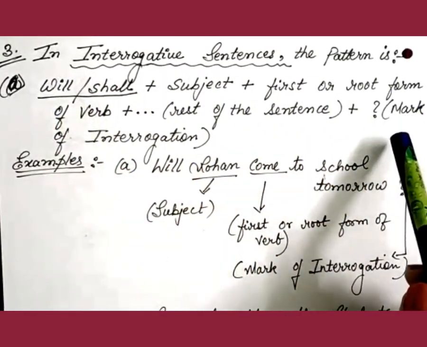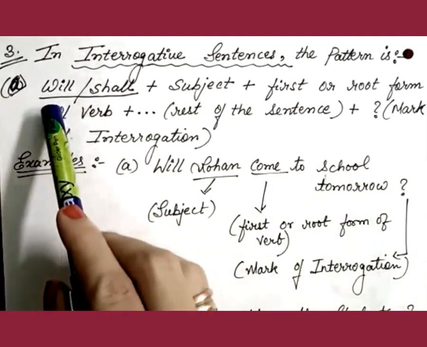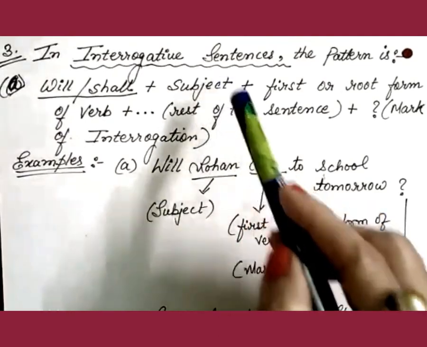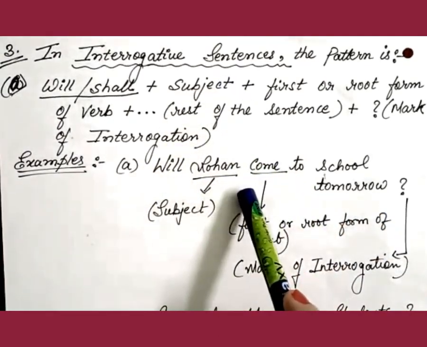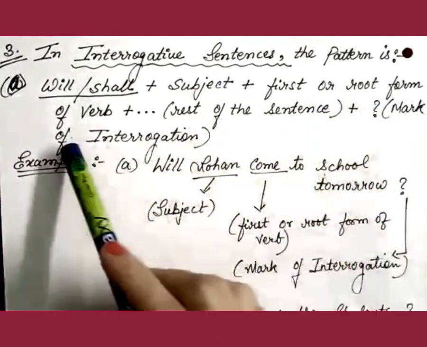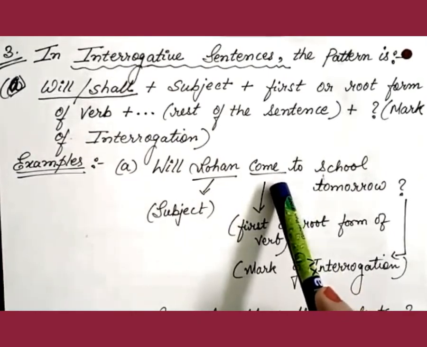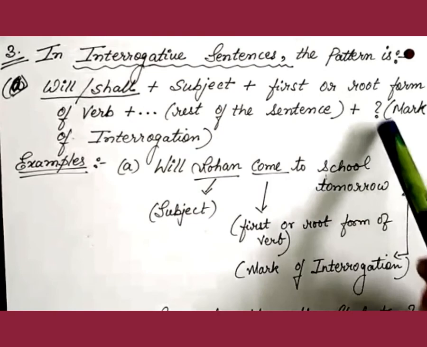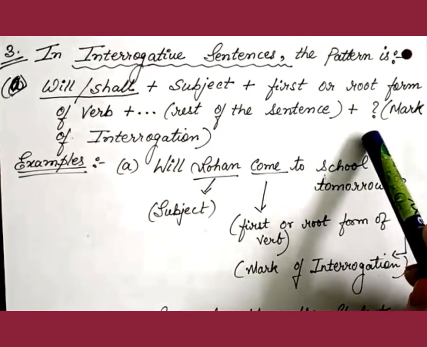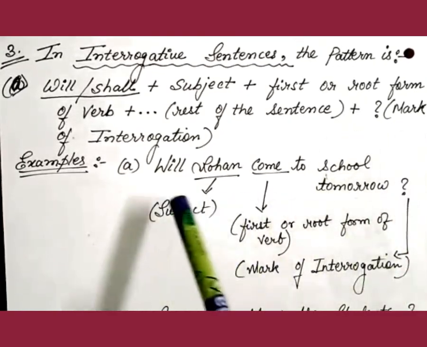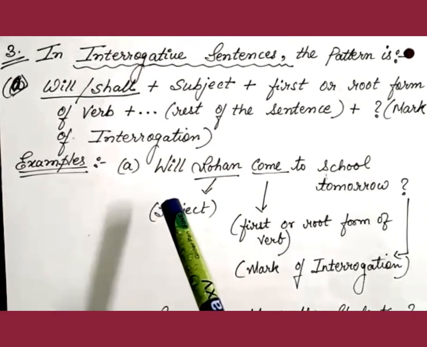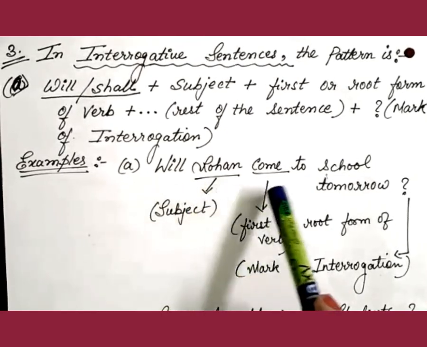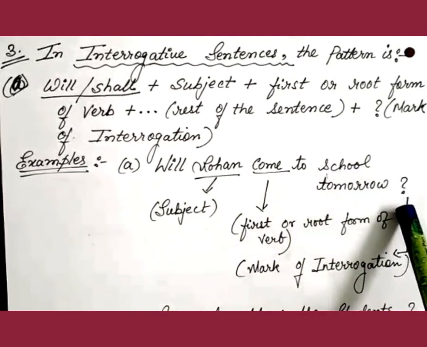Now to put it in the right order, we have first written will plus the subject, that is Rohan, plus the first or root form of the verb, that is come, plus the rest of the sentence followed by the mark of interrogation, that is a question mark. So, hence, the interrogative sentence formed is, will Rohan come to school tomorrow?